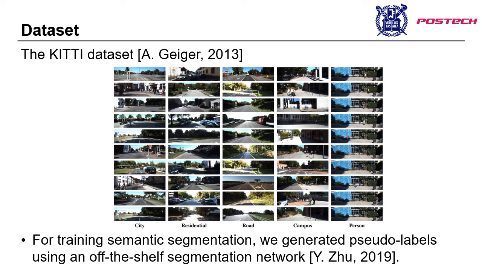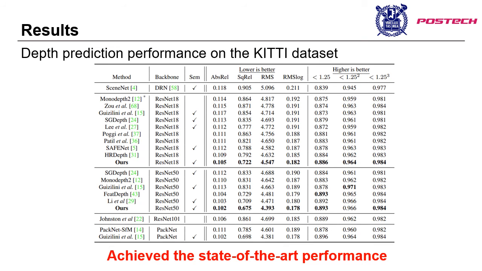For the experiments, we used the KITTI dataset for training. This is an autonomous driving dataset for various computer vision tasks. For training semantic segmentation in a supervised way, we generated pseudo-labels using a pre-trained segmentation network, which was trained on a different dataset. In this table, we compare our method with recent studies about self-supervised monocular depth estimation.